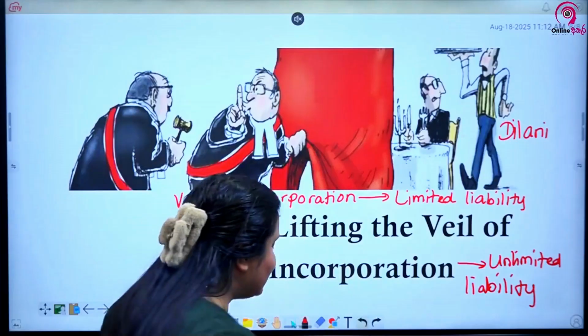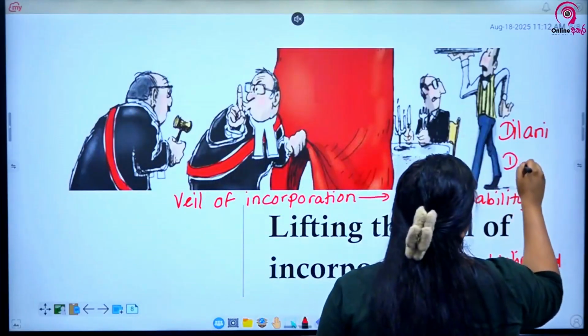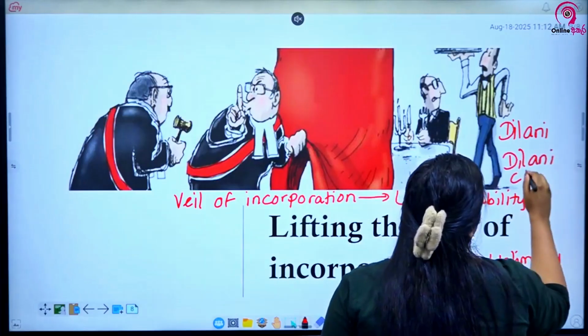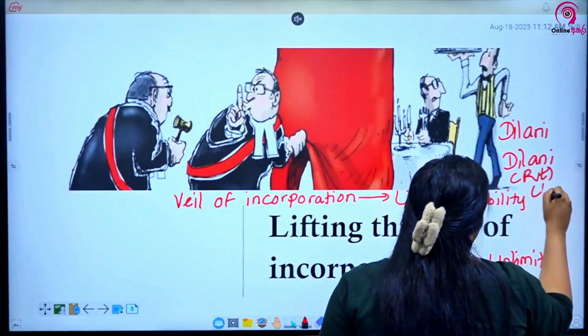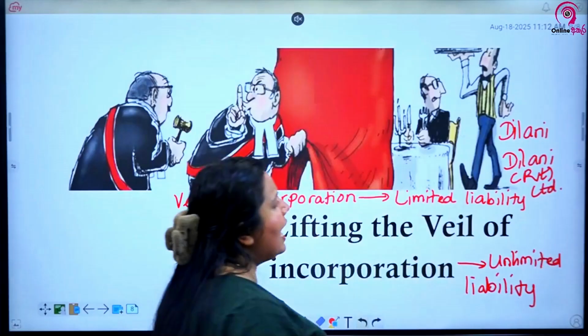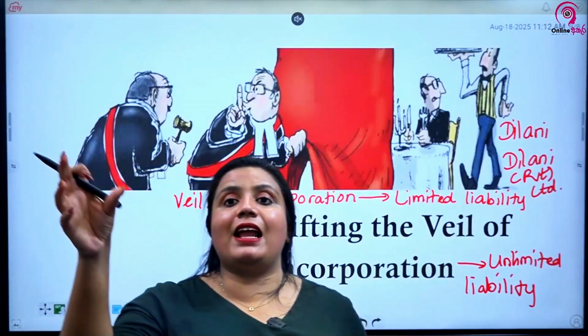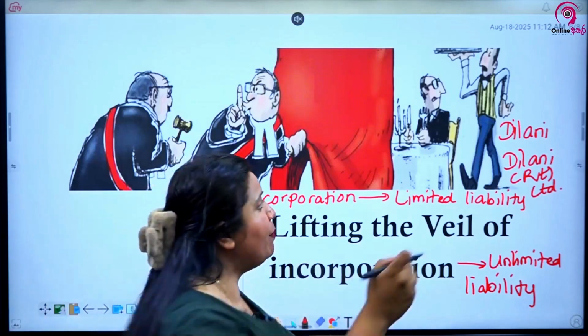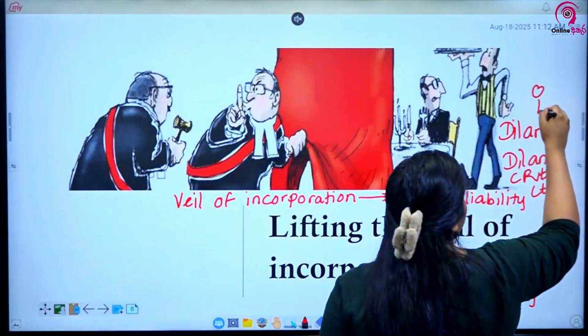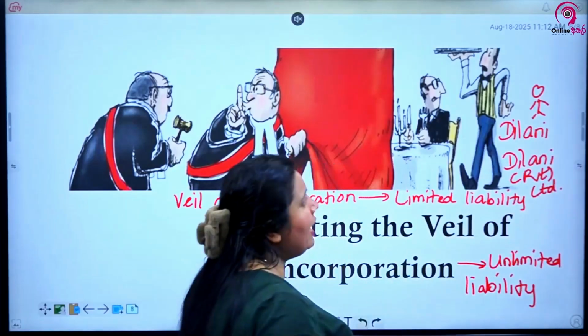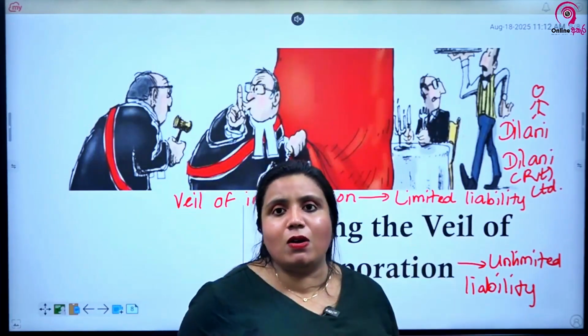Let's say I start it as Dilani Private Limited. I start a similar company from where I left, right? A similar company, Dilani Private Limited. Now, the obligation under the contract that I can't remove clients of the company is with Dilani, the person Dilani, right? So, Dilani can't bring about clients.